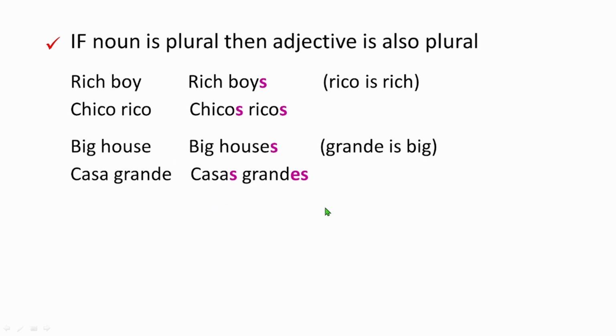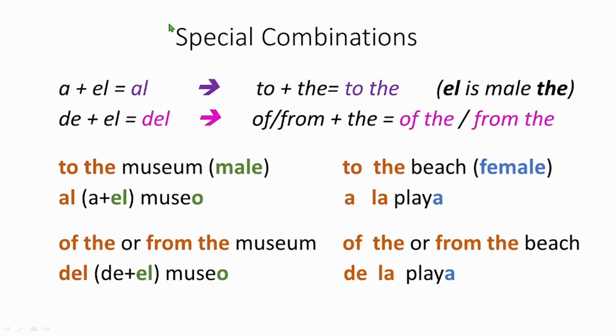That's the rule. All right, now we're going to see some special words that are made by a combination of other words. So here we have one, that's al. Al means to the. Al is made by the combination of a plus l. A plus l means to the. So a and l fuse to make al.